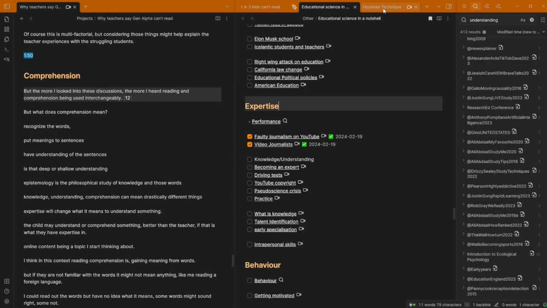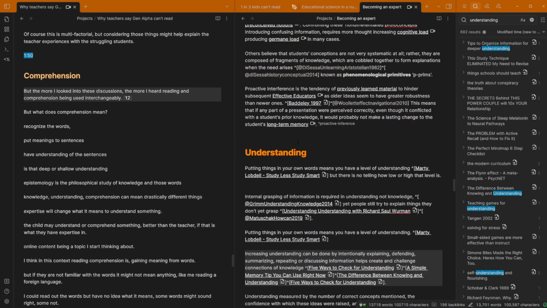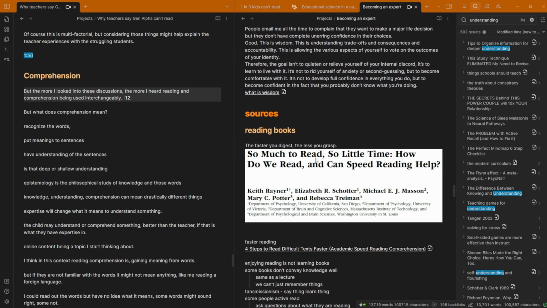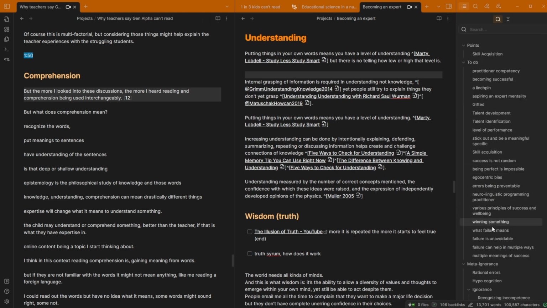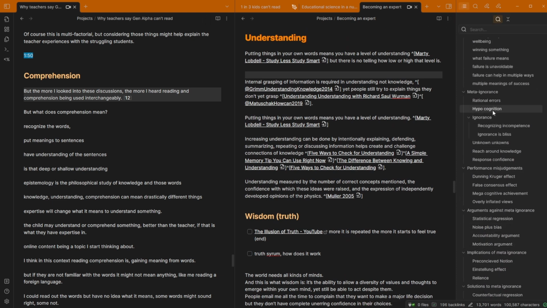Nope, not in there. Ah, look at that. Maybe it's in here. So what was that? That was in a heading. Becoming an expert. Okay, so what I probably want to do then is have a look at the headings. Okay. Ah, meta-ignorance, that's what I was looking for. Right, yes, so there's all the information.